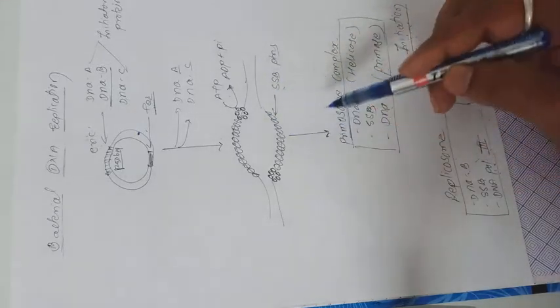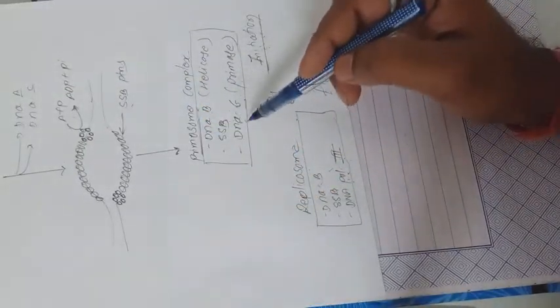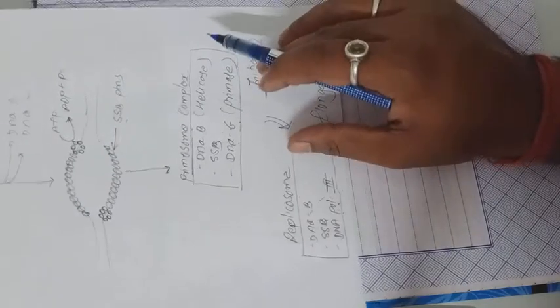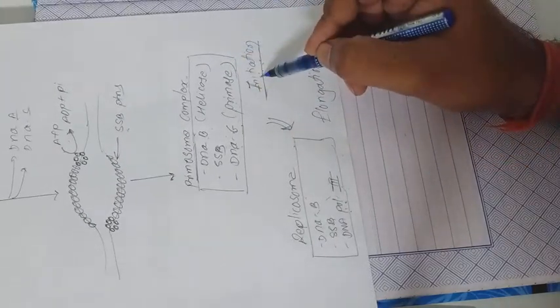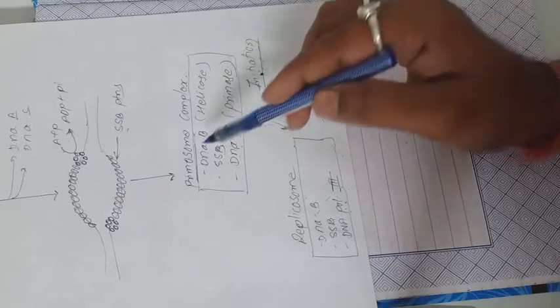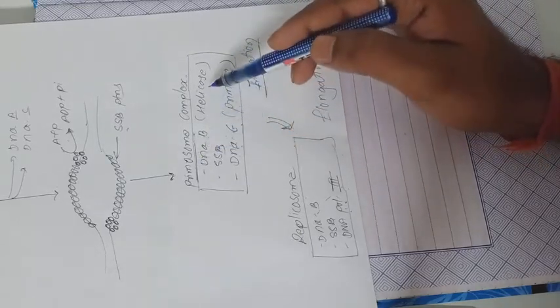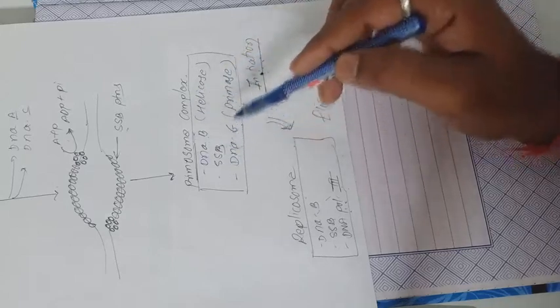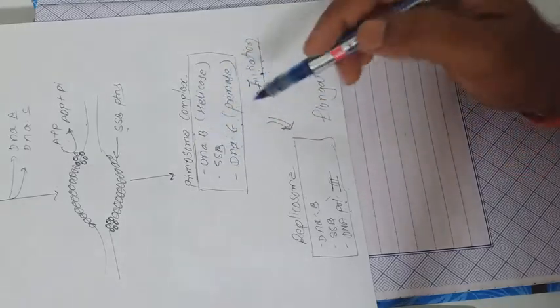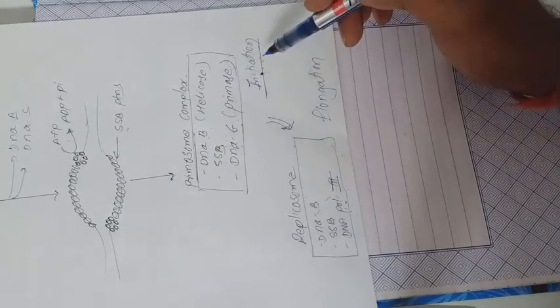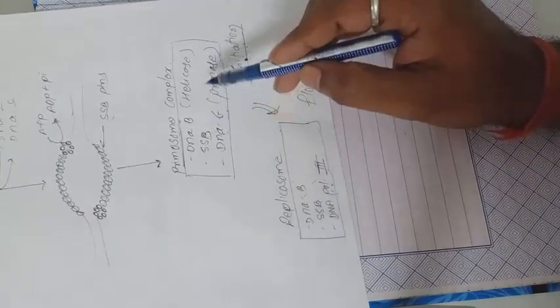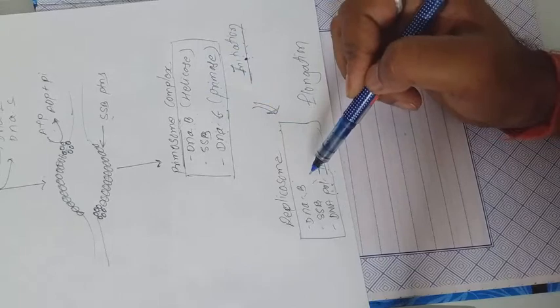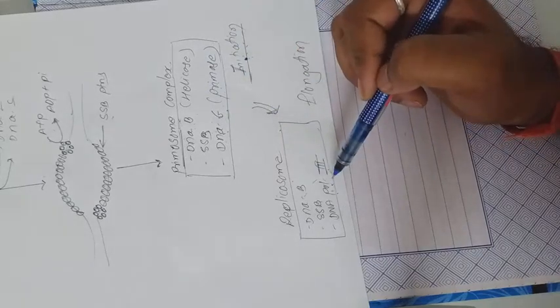Then the important enzyme responsible for the initiation of replication is DnaG, also known as the primase enzyme. DnaB, the helicase, SSB and DnaG together form the complex known as the primosome complex. After the completion of initiation, the primosome complex is converted into the replisome, and DnaG is replaced by DNA polymerase 3.